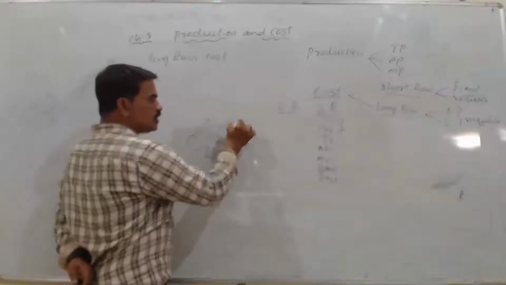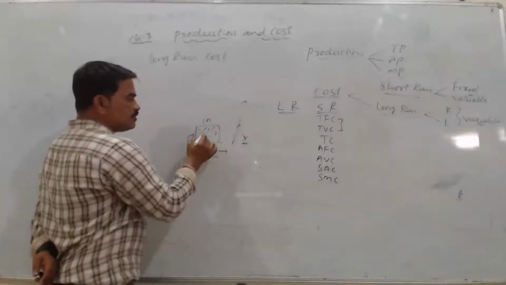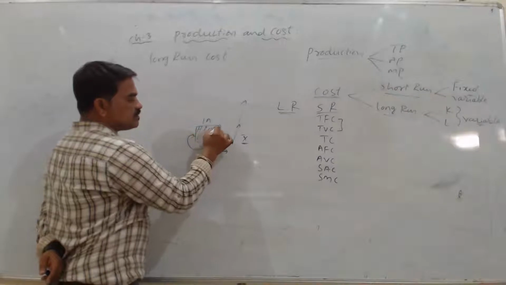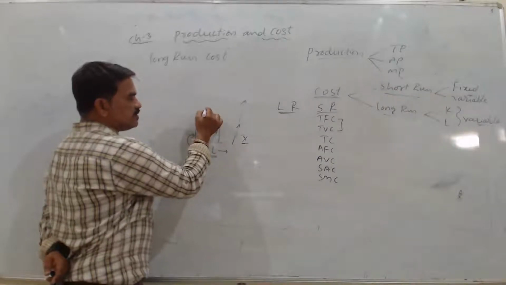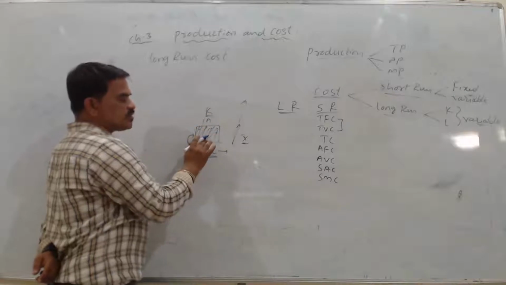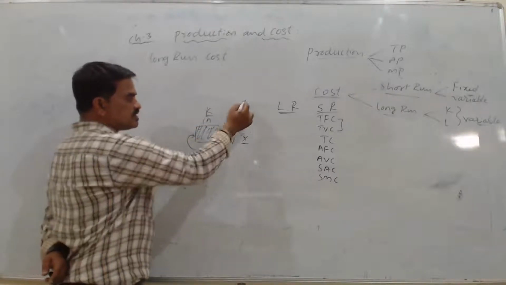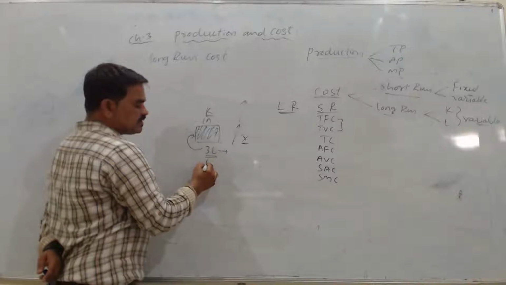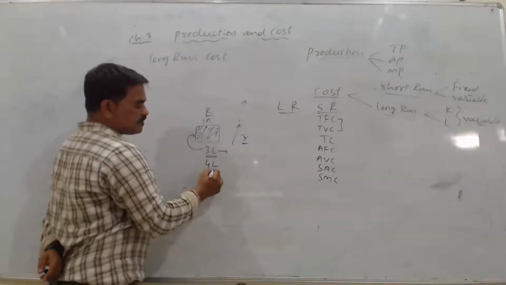If we need more output, we can't increase this fixed factor, that is land. If you say capital, we can't increase it in short run. What we will do to increase the output is start increasing the labor, 4th labor, 5th labor, like that.